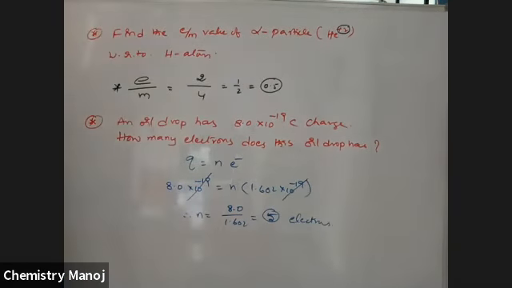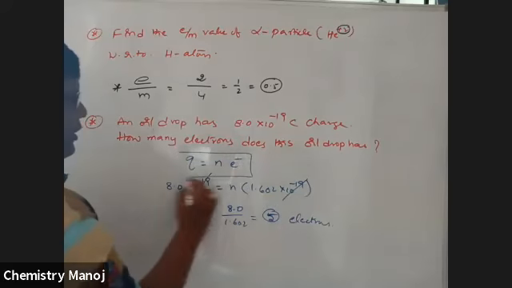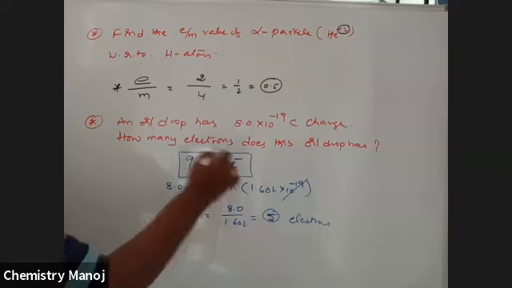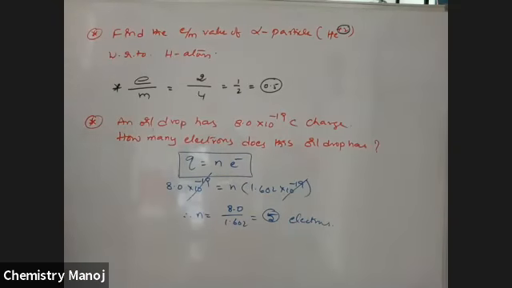So by using the formula from the Millikan oil drop experiment, total charge is equal to N into E. 1 electron charge is 1.602 into 10 power minus 19, a fixed value that we know. N is the number of particles, the number of electrons. And the last one for today's class.